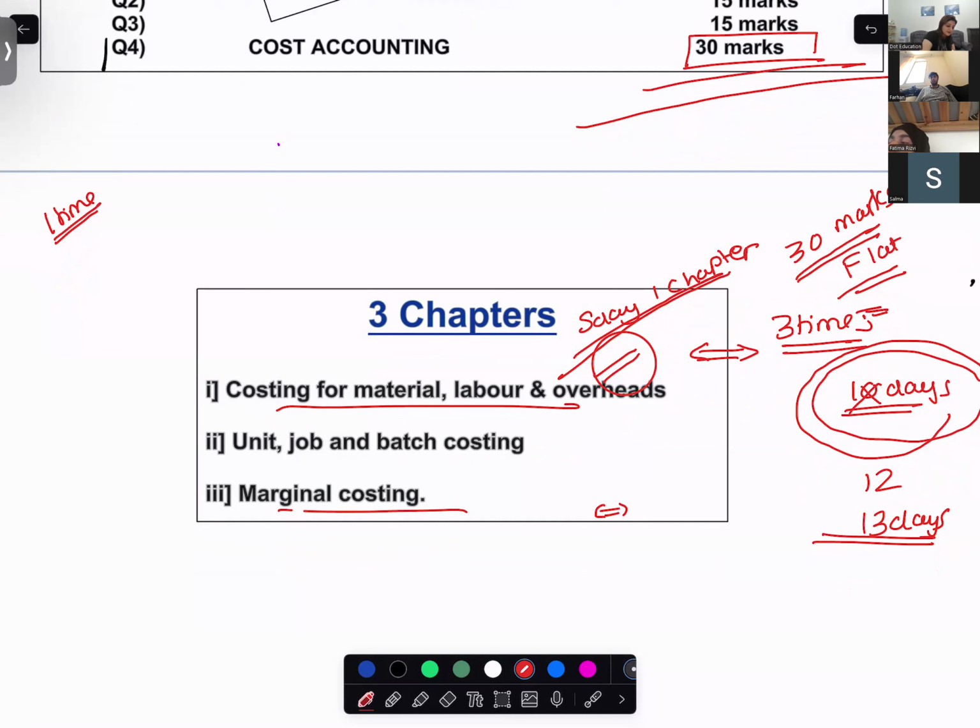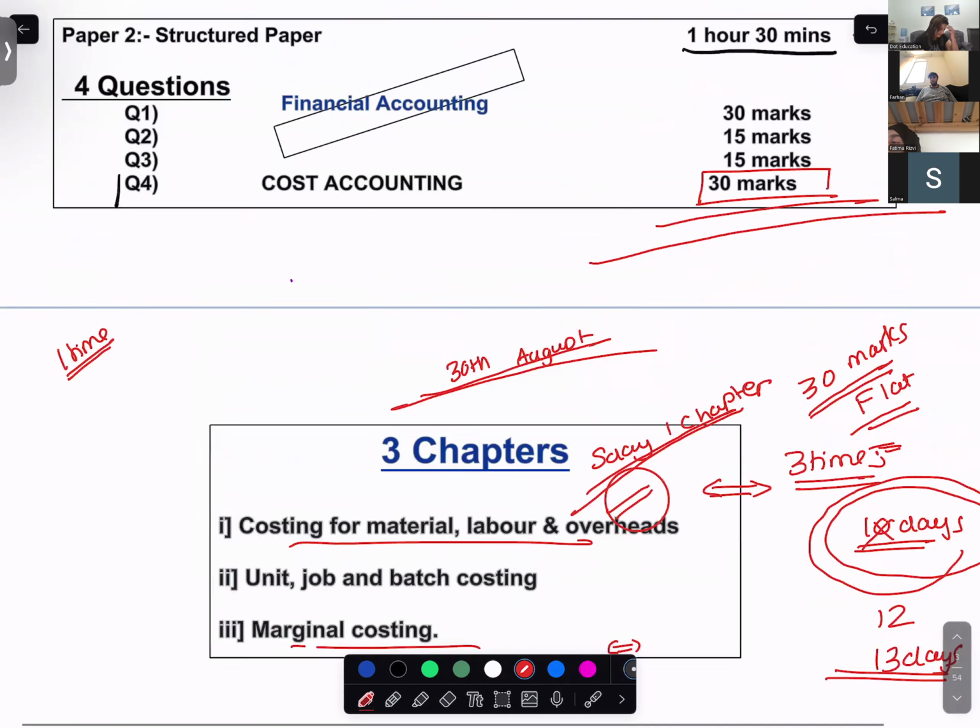By 30th of August, these 2 chapters should get over. I'm giving 15 days. Absorption, marginal, absorption, marginal, absorption, marginal, absorption, marginal. And it is not because I am busy and I'm asking you to do this, do again, do again. Because these chapters look easy, but when you start doing them, they become hard.